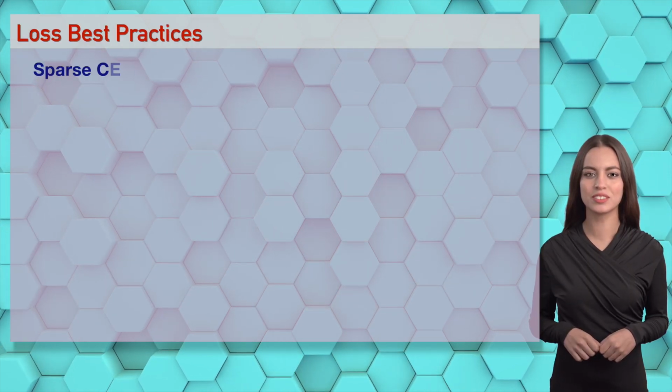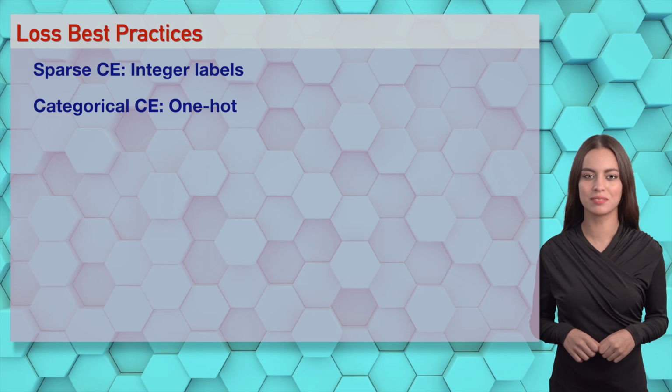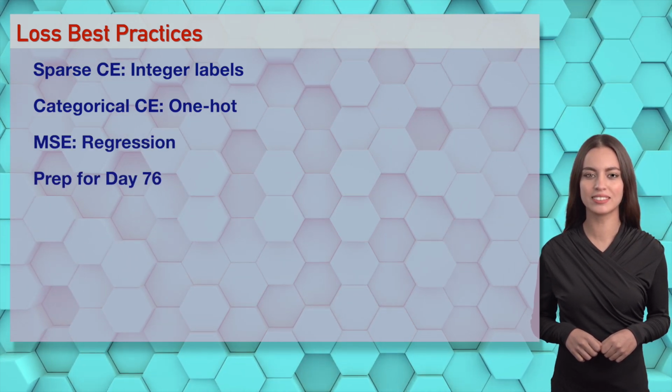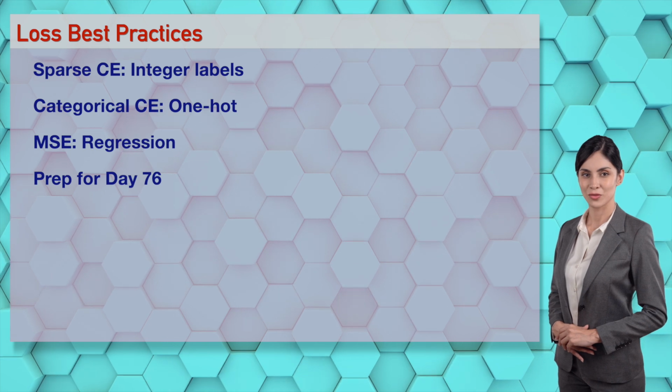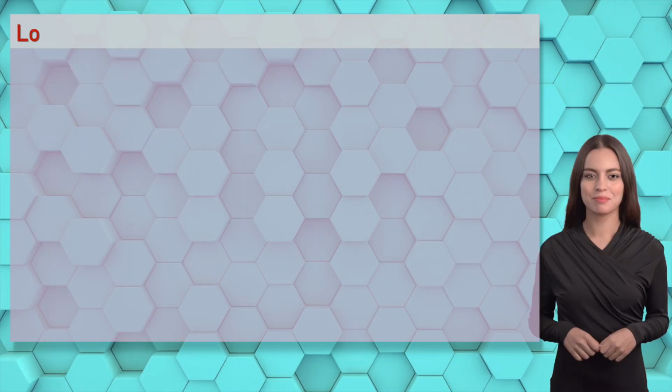Wizards use sparse CE for integer labels, MSE for regression, and monitor loss curves. Choose based on task. Optimized loss is so sexy, Irene. Practice for day 76 as optimizers.